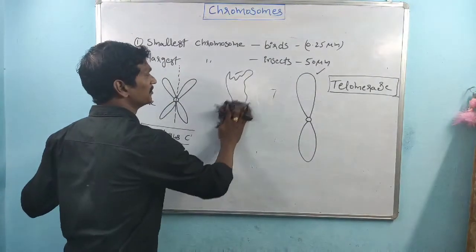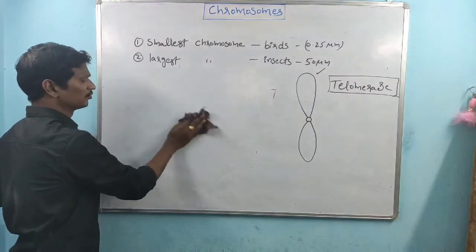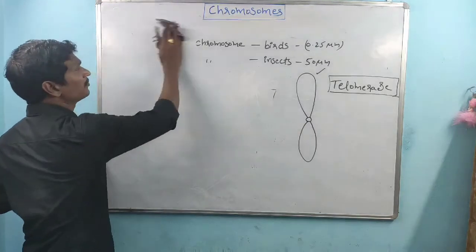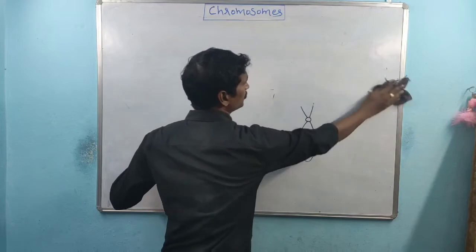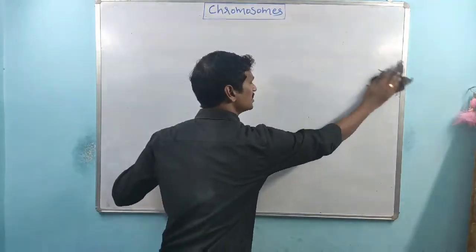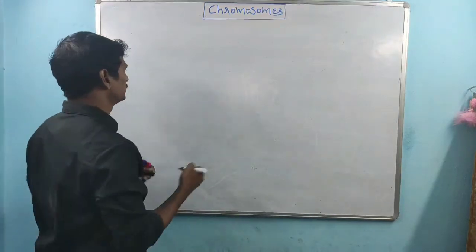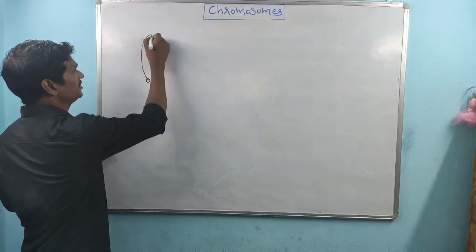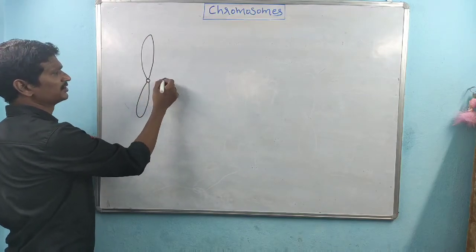classification of chromosomes based on number of centromeres. In a chromosome, generally the majority of chromosomes have only one centromere. Suppose this is one of the chromosomes, and these are the arms. Only one centromere is present here.